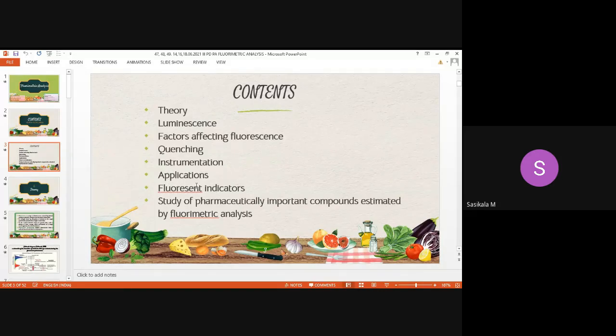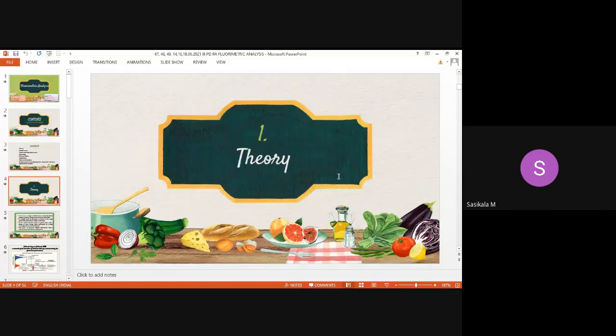Then fluorescence indicators, what is the application of fluorescent indicators and what are examples of fluorescence indicators. Then the study of some pharmaceutically important compounds estimated by fluorimetric analysis, that is, examples of drug products analyzed by fluorimetric analysis. So these are all the contents for fluorimetric analysis. Under fluorimetric analysis, this is what you are learning.